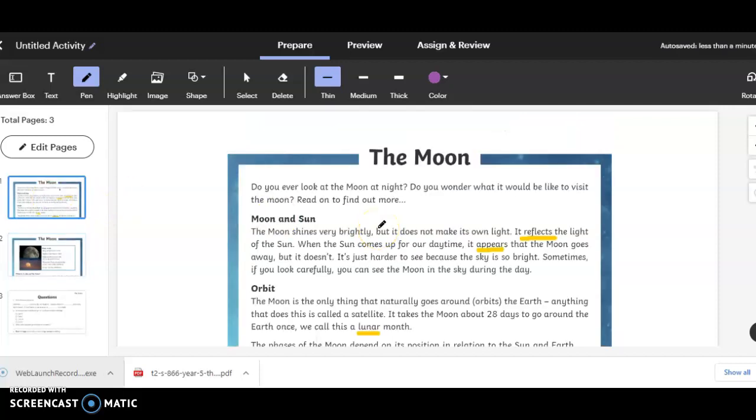Hello everybody! I would like to discuss with you the next assignment about the moon. It will be a reading comprehension.